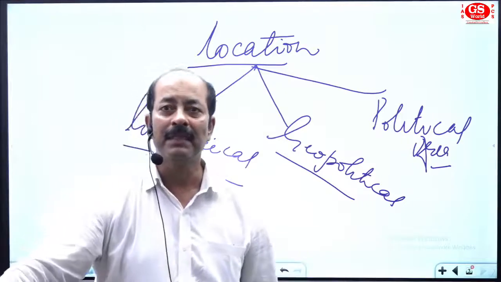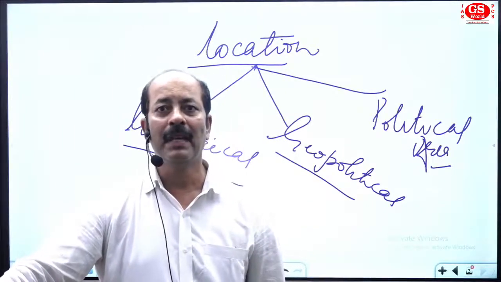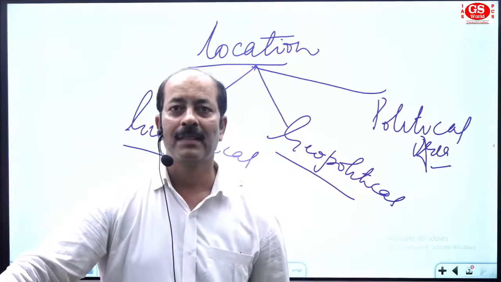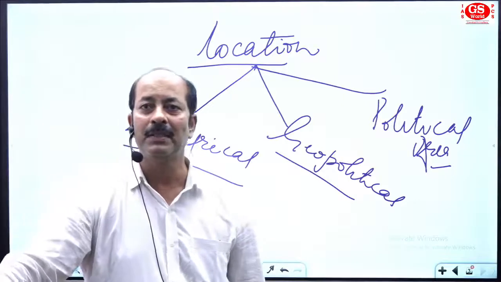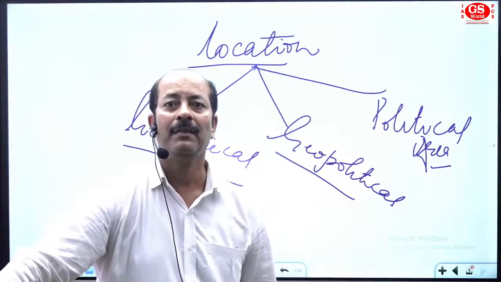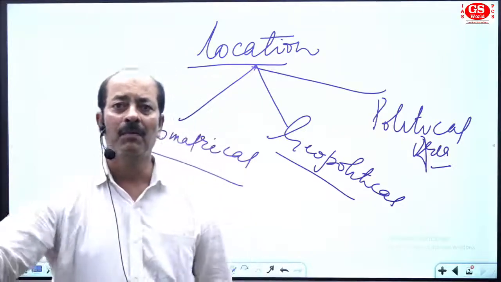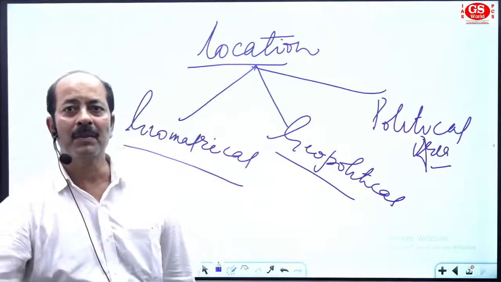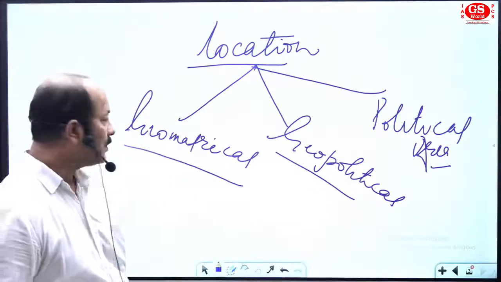Geometrical location means the location of a place in terms of latitude and longitude. So what is the location of India in terms of latitude and longitude?